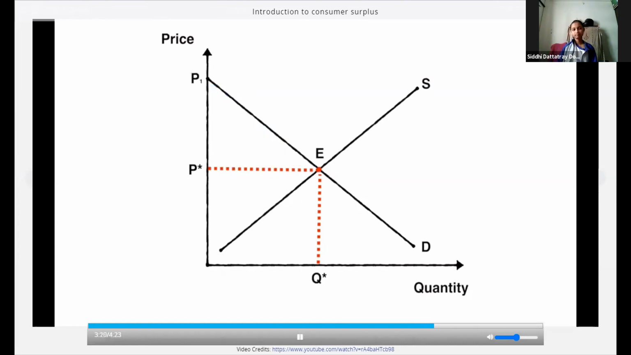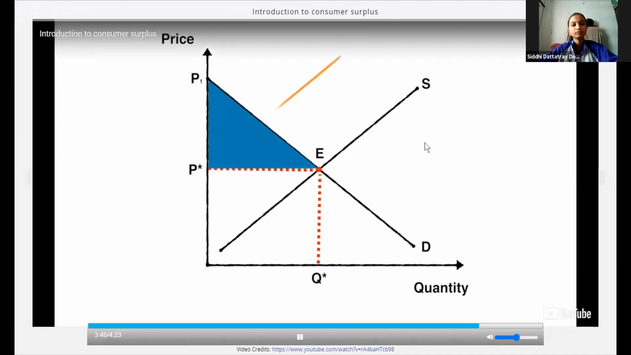Now, when drawing or manipulating this diagram, I always insist students follow this approach. Label all your points with letters so you can easily reference the shape. The entire area under the demand curve and above the market price is our consumer surplus. In this case, the surplus is P star E P1. And in a future video, we will manipulate market equilibrium and see how consumer surplus changes. For now, be able to draw it as such and be comfortable with the concept.